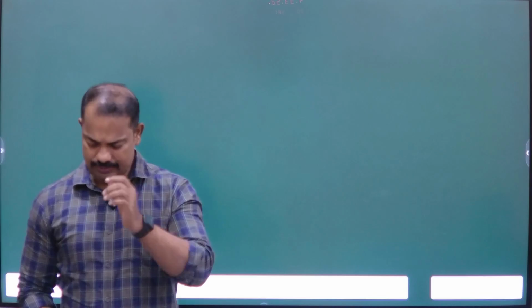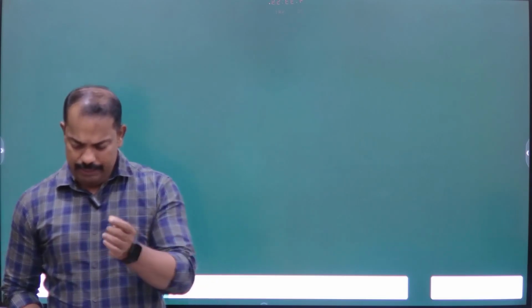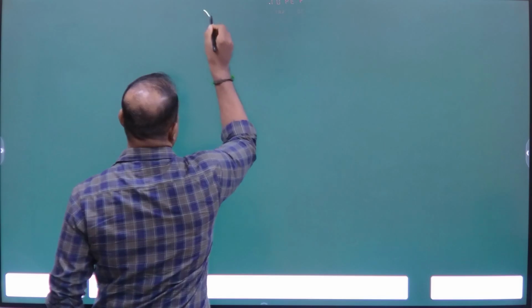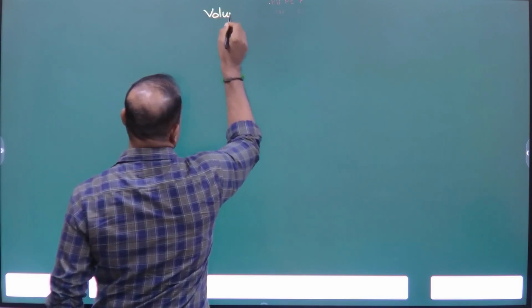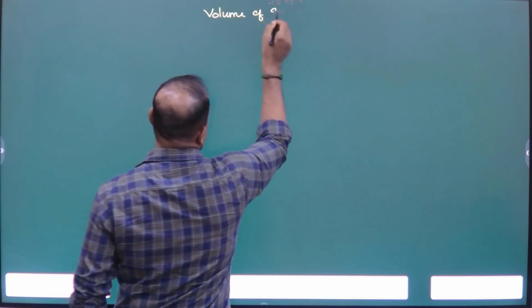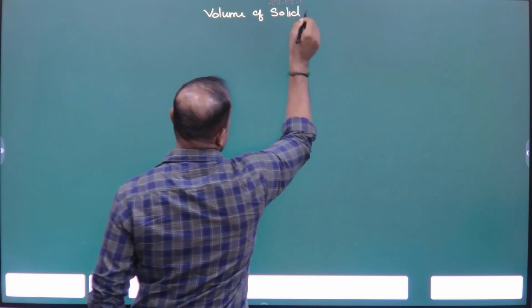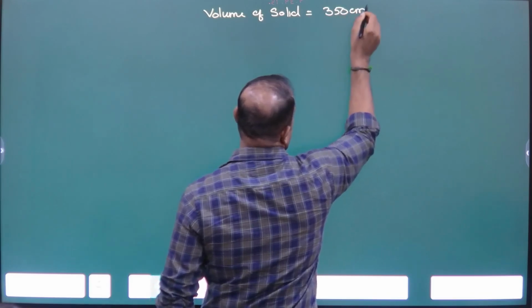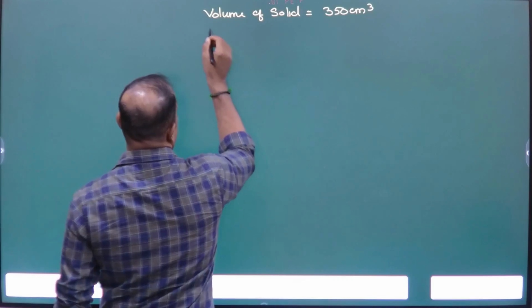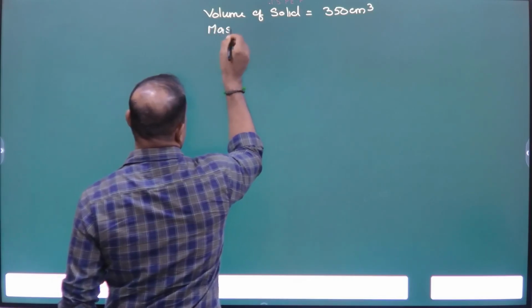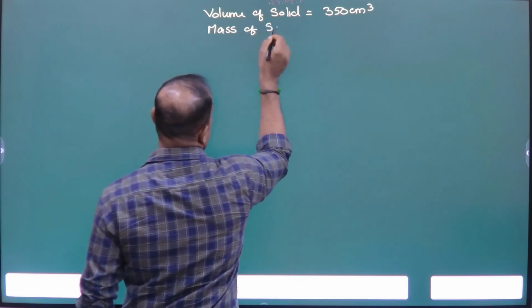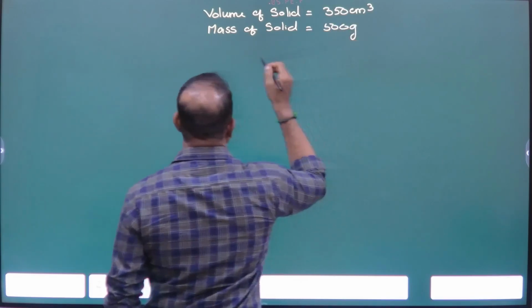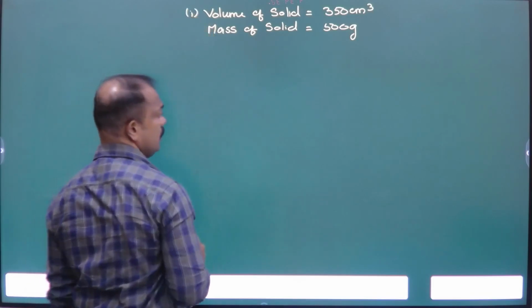So first write down the given. Volume of solid is equal to 350 centimeter cube. Mass of solid is equal to 500 gram.